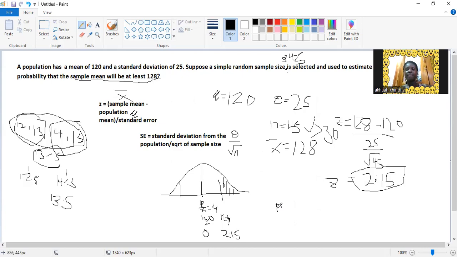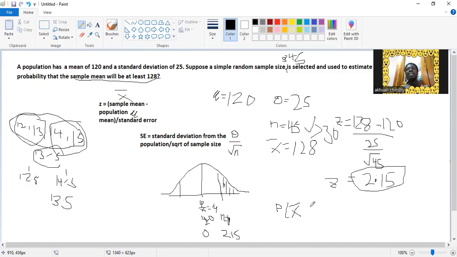Probability that the sample mean. So this is the symbol for sample mean. Don't forget, if you write only X, you are referring to a distribution or a figure in the population. But if you write this, it's showing that you are talking about the sample mean.